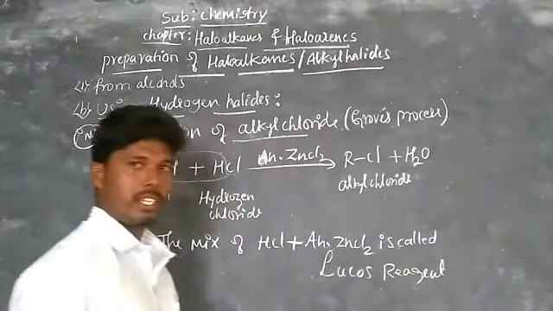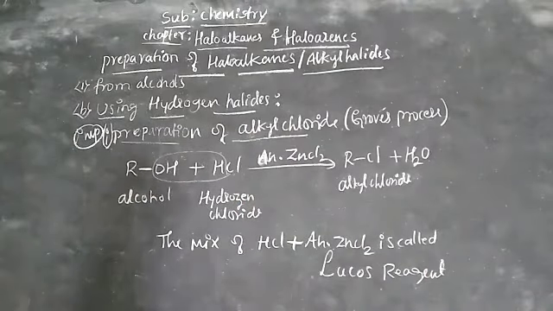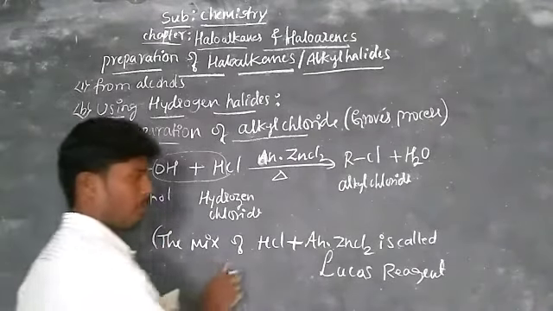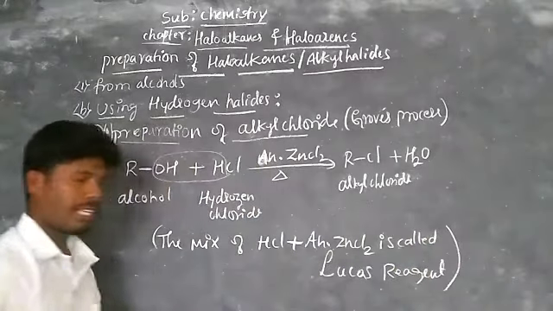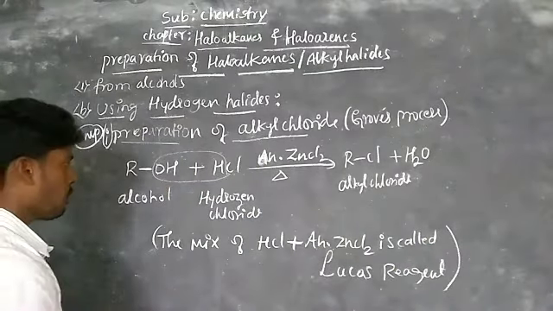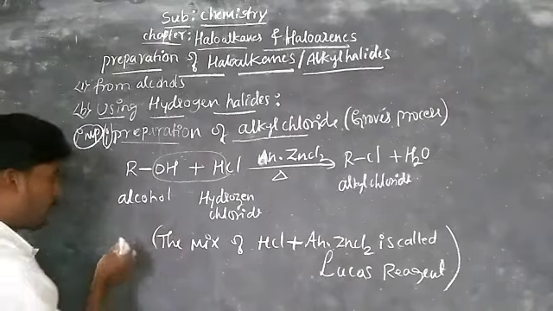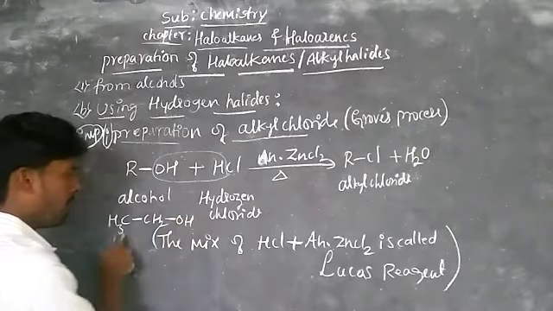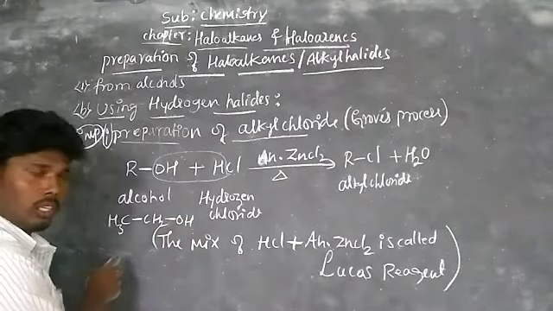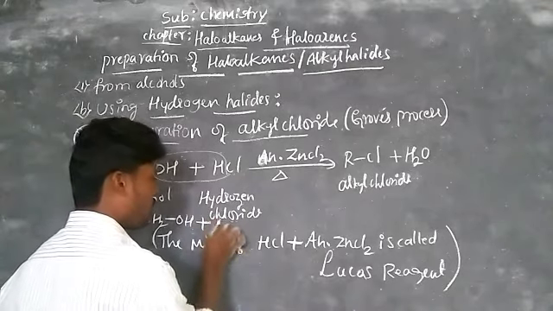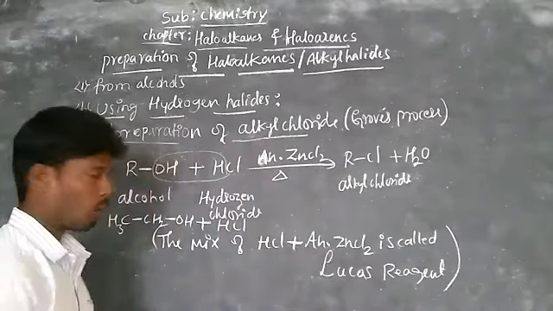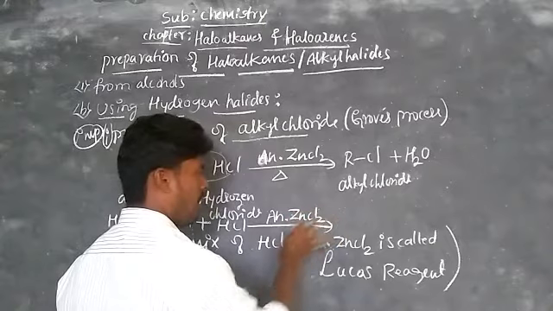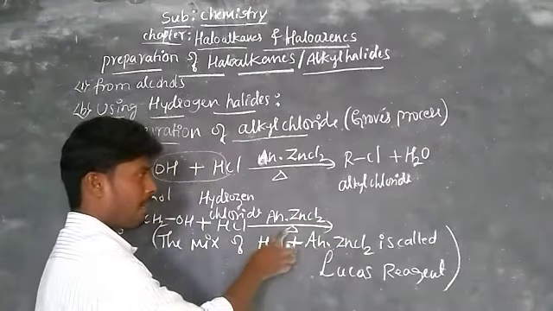The mixture of hydrogen chloride and zinc chloride is called Lucas reagent, important for 1 mark. Similarly, take an example: in place of the general alcohol, take ethanol, CH3CH2OH, also called ethyl alcohol, which is treated with hydrogen chloride, HCl, in presence of anhydrous zinc chloride and heating. Delta is nothing but heating; this symbol indicates the heating.